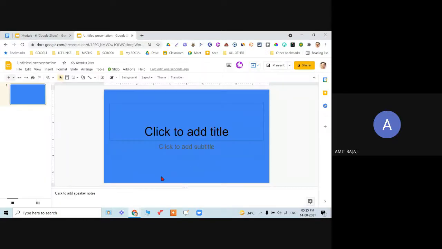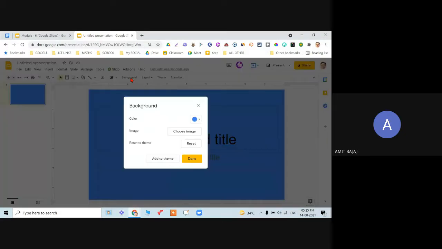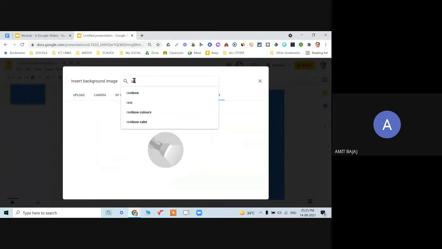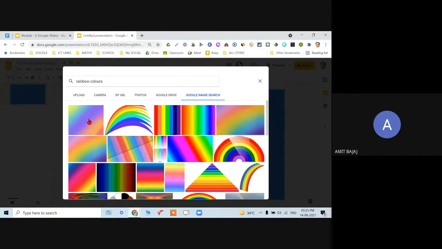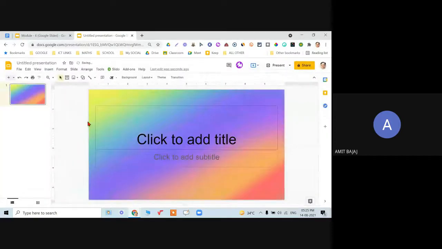When I click on this, the background color is changed because its theme is intact by default here, therefore no problem is faced over here. When again I click on background, choose image and Google search image, now when I see, say, the rainbow colors, I can choose any one of them and click on insert and done. So it will be added as the background of this.